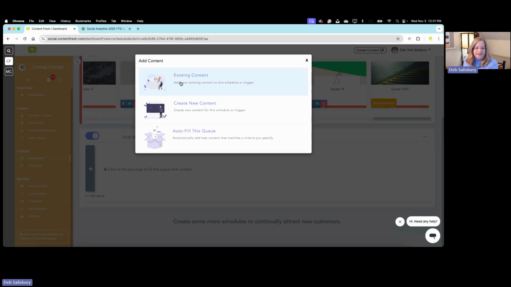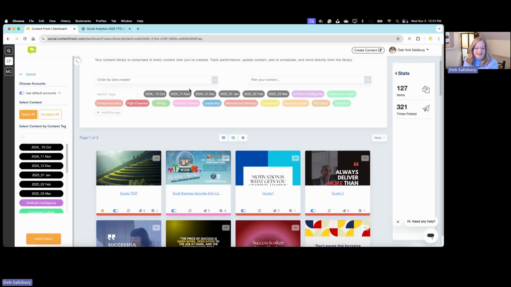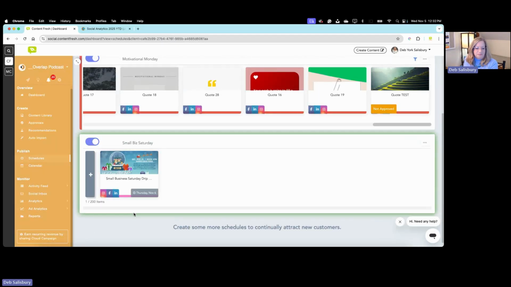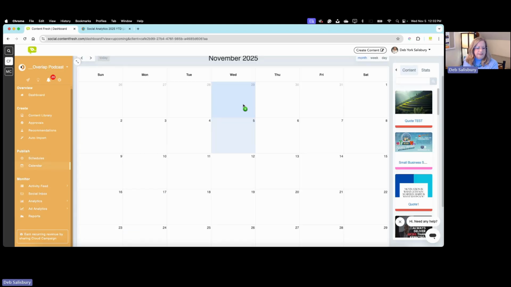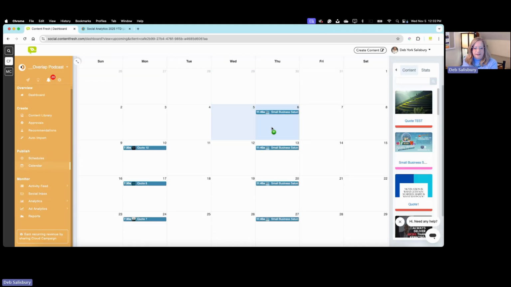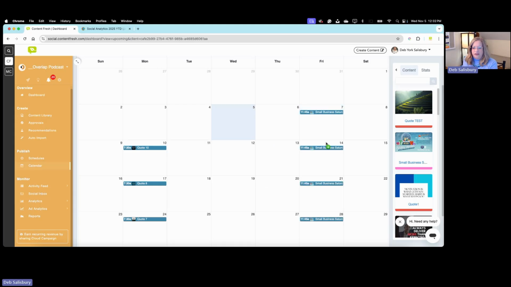Don't autofill this schedule, but use existing content. And we had our post right here set up. So I'm going to add this one item. So here it is. And since we've added this and today's Wednesday, it's automatically going to add it for the next day. But don't worry, it's easy to fix that. Here's our 4 posts. We're going to just drag it over onto a Friday.